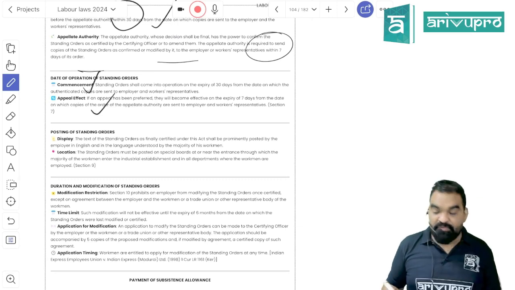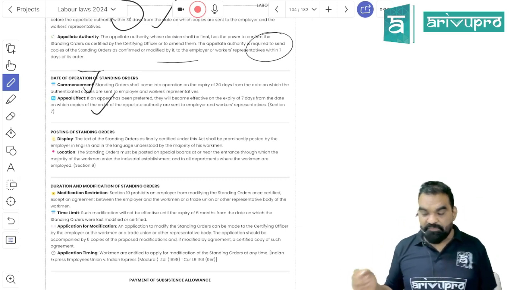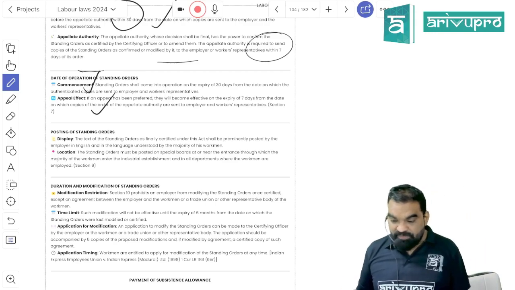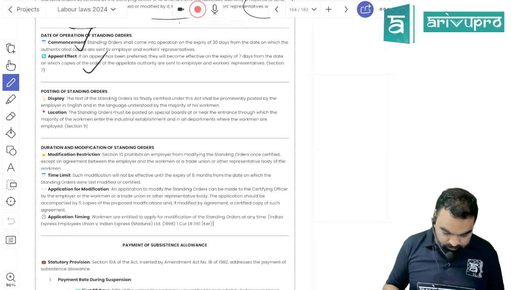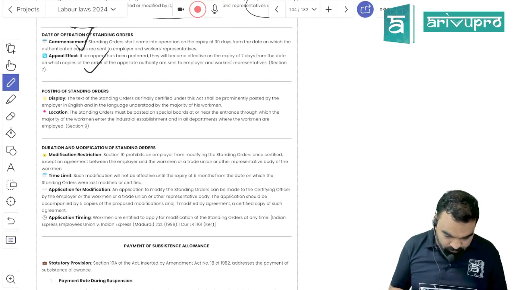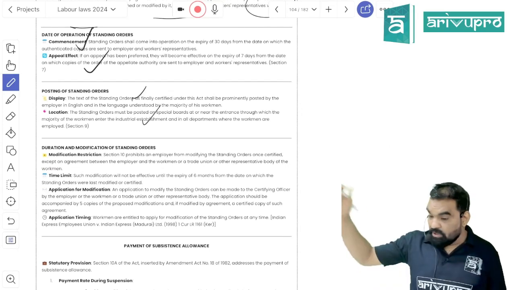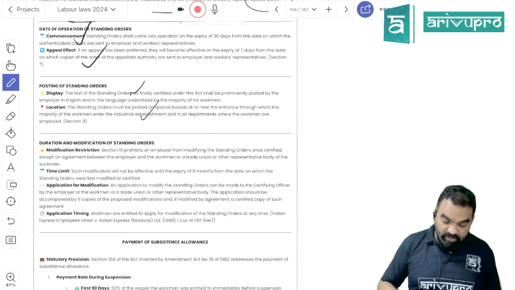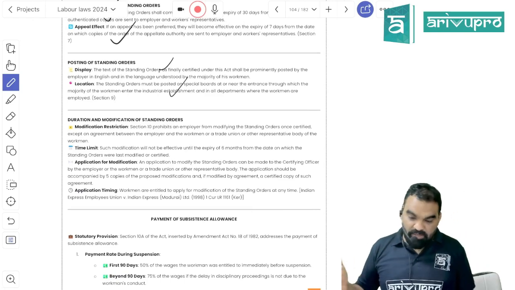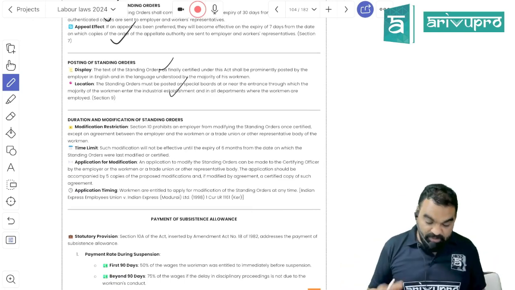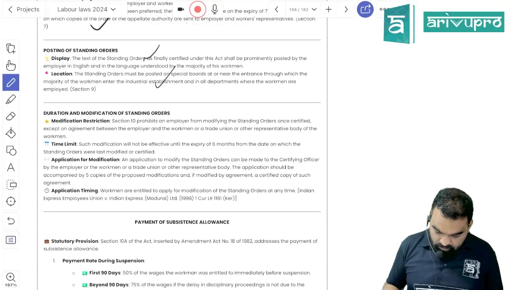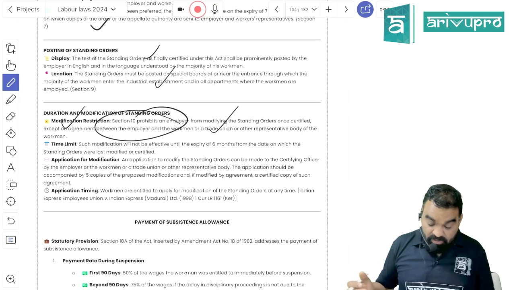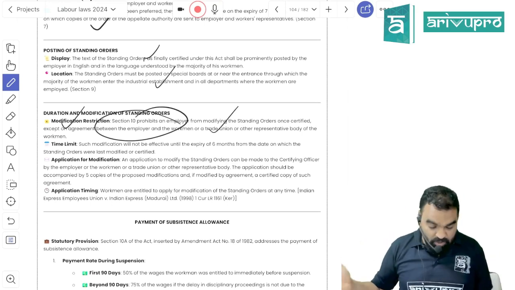It would become applicable 30 days from the date of certification by the certifying officer, and it would become applicable 7 days from the date of the appeal order. It needs to be put in a conspicuous place of the office or establishment building so that everybody can read about the terms and conditions, working conditions, and penalties applicable to them. Any modification in a certified standing order requires mutual consent of the employer and employee, right?